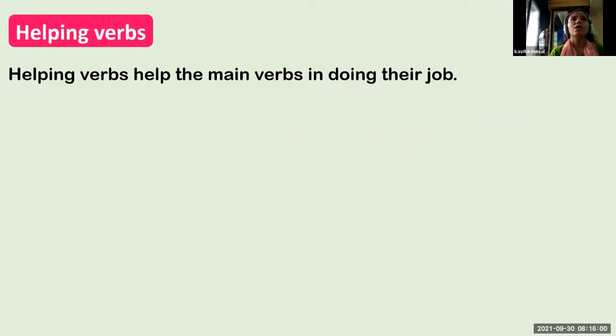Helping verbs help the main verbs in doing their job. The word suggests help. So helping verbs help the main verb to complete that sentence. Take an example here.